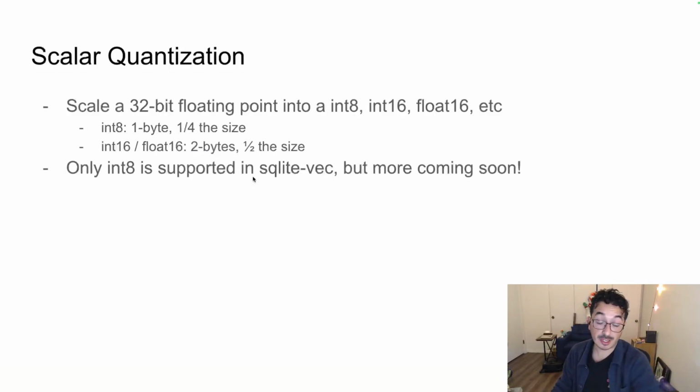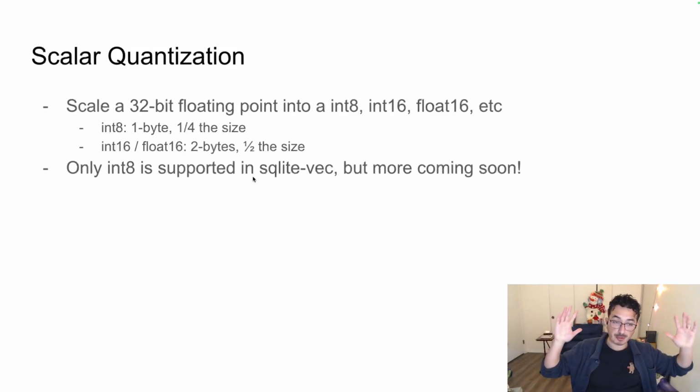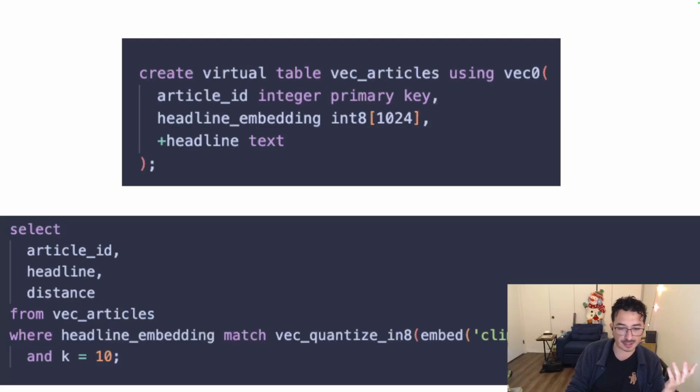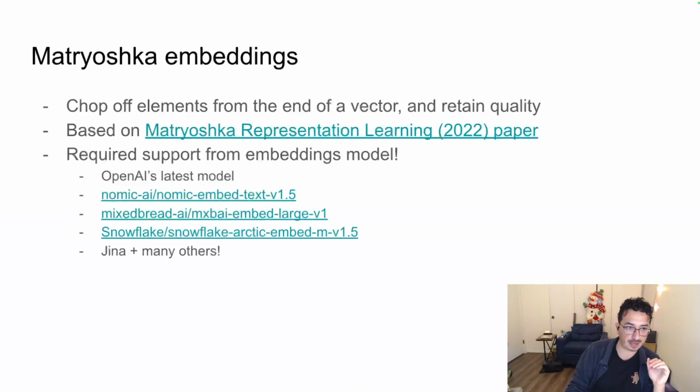There's also scalar quantization that SQLite-vec somewhat supports now. Instead of a 32-bit floating point number, you compress it into an integer 8, integer 16, or floating point 16. So you perform a scalar transform on that vector into a smaller embedding space. Again, you lose some quality, although most of the time it's not really noticeable. It's around 80 to 70%, which SQLite-vec offers.